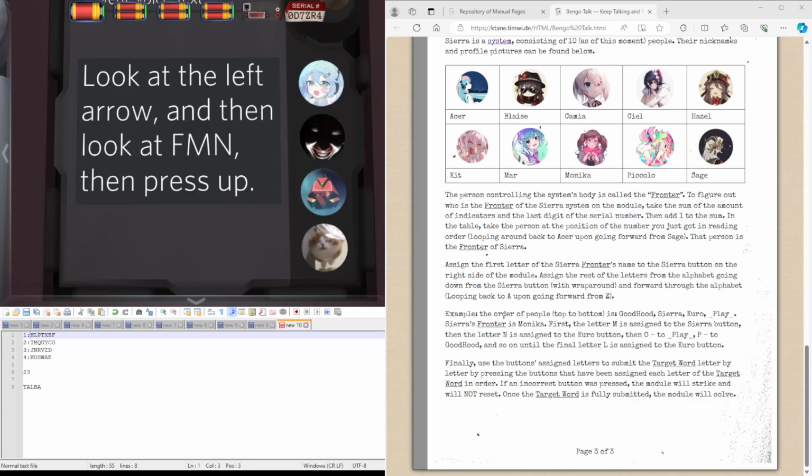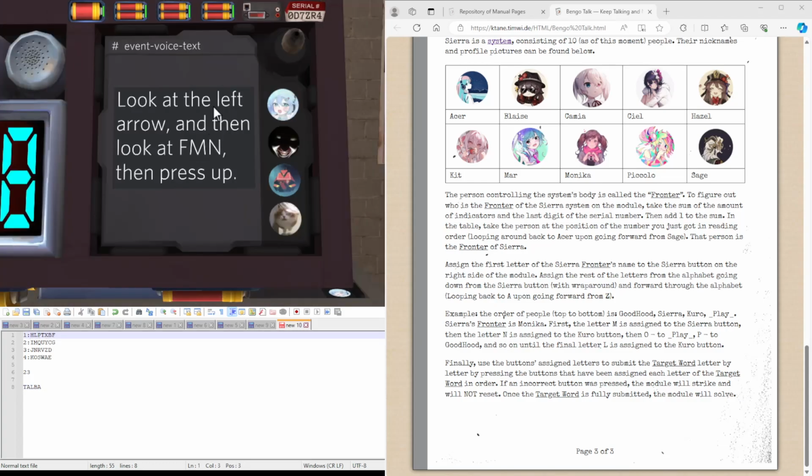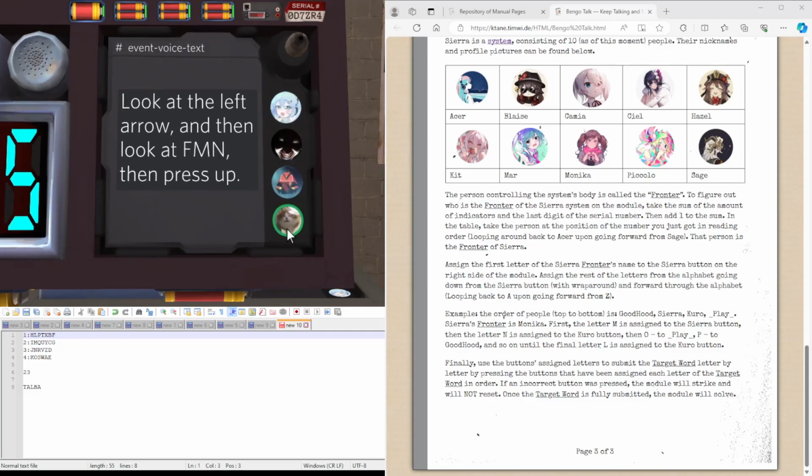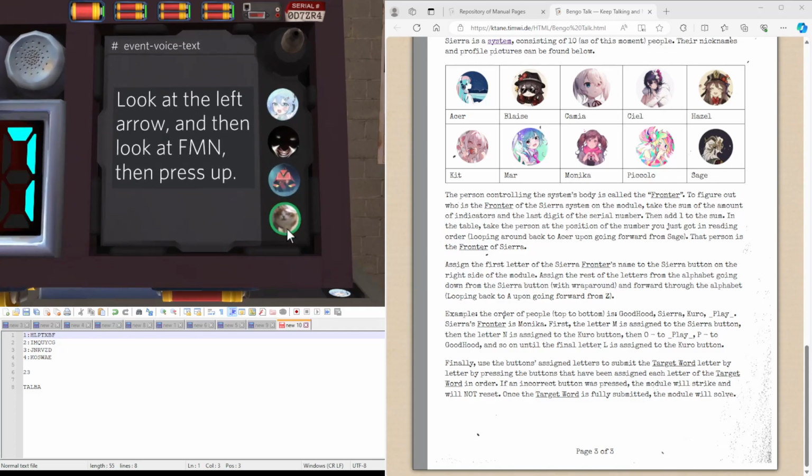So, as we can see, the first button we press is the top one for T. Then A is on the fourth button. Then the L is on the top button again. B is also the top button. And then A again is on the fourth button. And we get self-module.